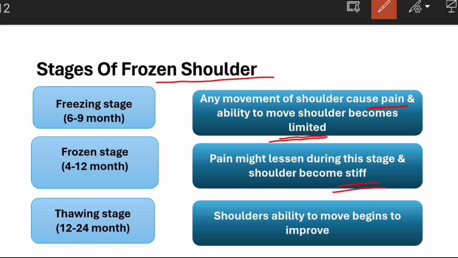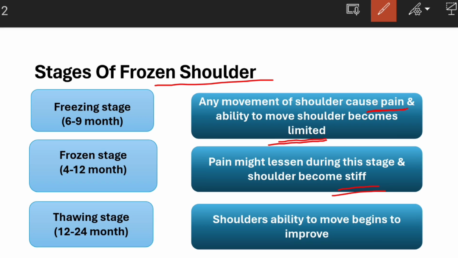The last one is called the thawing stage or resolution stage, which lasts for 12 to 24 months. In this duration the shoulder's ability to move begins to improve.